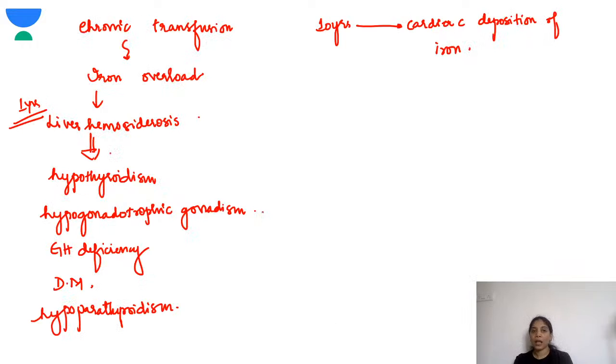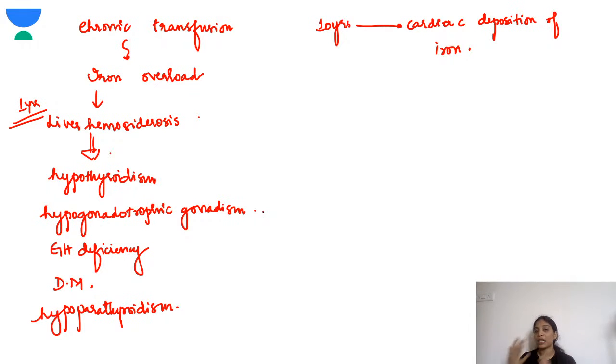Okay. So basically children who have thalassemia major require chronic blood transfusion. This chronic blood transfusion will lead to iron overload. By 1 year of transfusion, there will be liver hemosiderosis, that means iron is deposited in the liver. Okay, following which this iron gets deposited in various other endocrine glands. That results in hypothyroidism, hypogonadotropic hypogonadism, growth hormone deficiency, diabetes mellitus, and hypoparathyroidism. So these are some of the complications you should know because of the iron deposition due to blood transfusion.